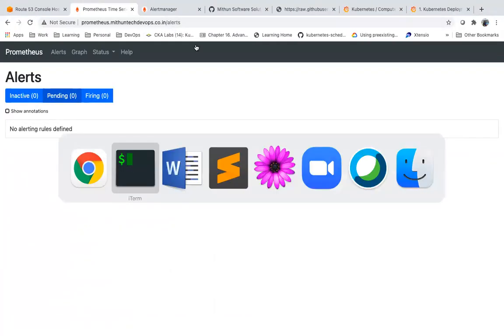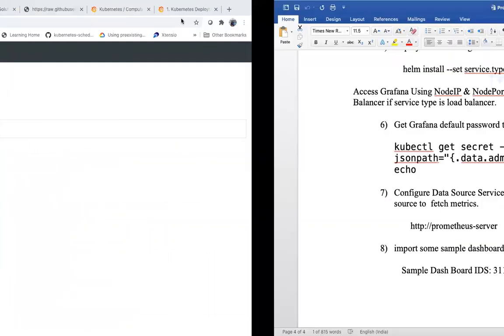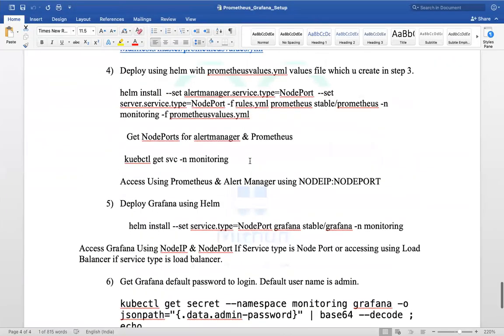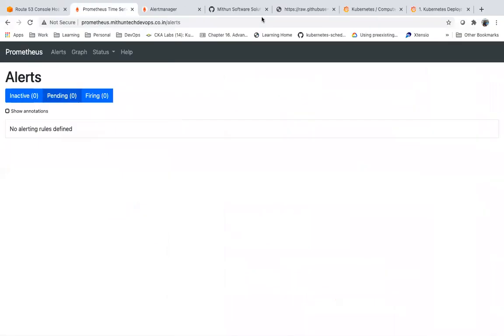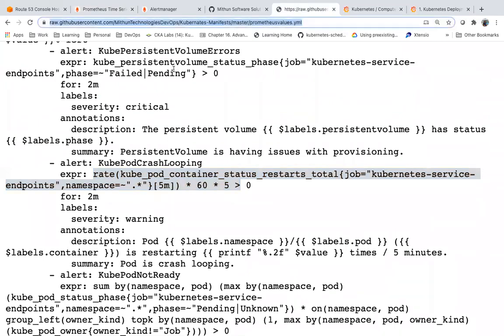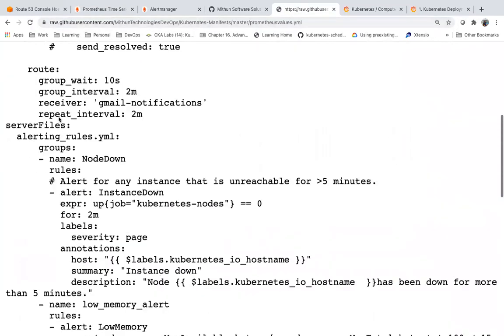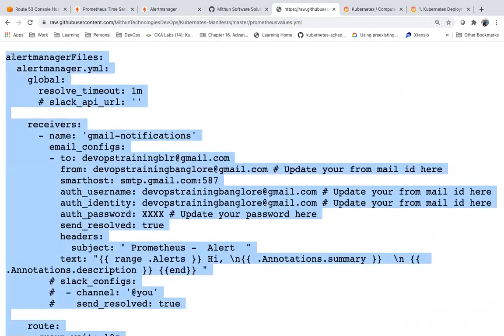So now what I am going to do, I am going to use this YML file, this one. This is basically that Prometheus values file, the Helm chart values file.